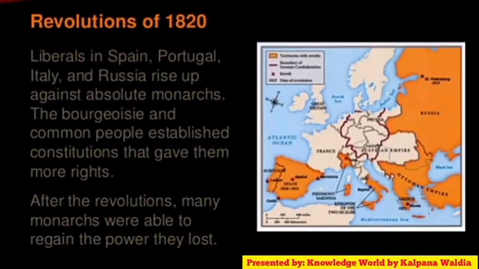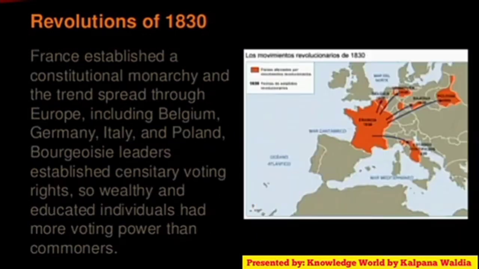In the Revolution of 1820, liberals in Spain, Portugal, Italy, and Russia rose up against absolute monarchs. The bourgeois and the common people established constitutions that gave them more rights. After the revolution, many monarchs were able to regain the power they lost. In the Revolution of 1830, France established a constitutional monarchy and the trend spread through Europe, including Belgium, Germany, Italy, and Poland.